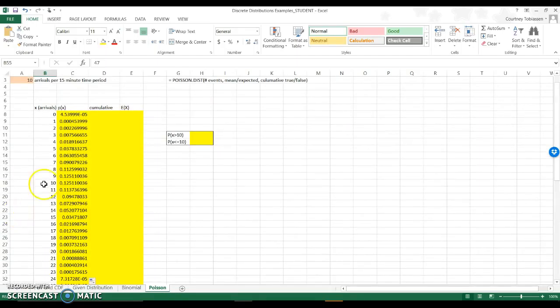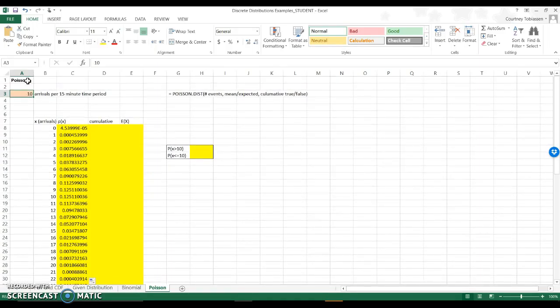So if we go up here, what we would be expecting would be right around 8 to 12. You can see those have the highest probabilities right in here, which is not surprising because that's kind of what we are hoping for. So we're planning on 10 arrivals per 15 minutes, and we want to see what are the chances of that actually happening.